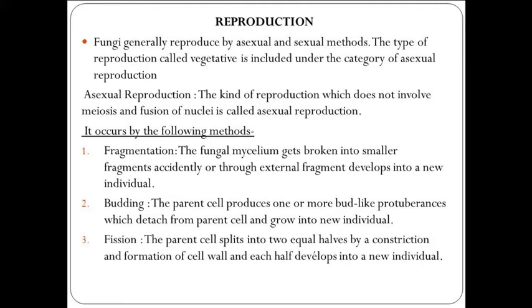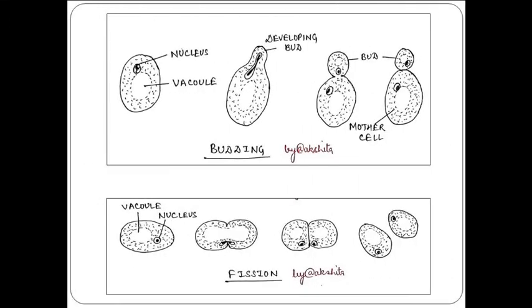The third type is fission. The parent cell splits into two equal halves by a constriction and formation of a cell wall, and each half develops into a new individual. Budding you can see in the top diagram: there is a vacuole, there is a nucleus. In the second stage of budding, the developing bud is there, the nucleus is dividing, then cell wall formation occurs and two cells are formed. In the lower diagram you can see the nucleus dividing, and it is fission. Examples are bacteria and yeast.